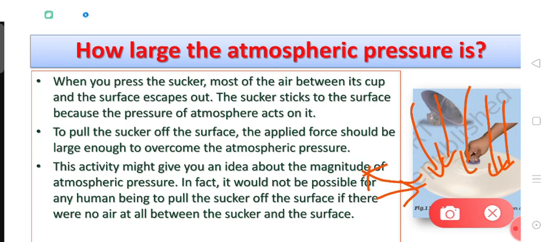If you want to remove this rubber cup, you will have to apply an equal amount of force as compared to the atmospheric pressure. So the force that you apply to remove this rubber cup should overcome the atmospheric pressure, which is acting on it in the opposite direction.